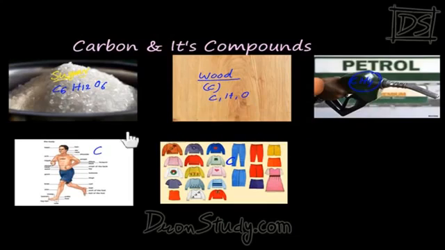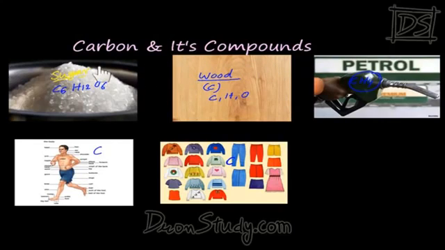Carbon is present everywhere. Sugar contains carbon, wood contains carbon, in petrol, and even in our body there is carbon. Our body is in fact made up of carbon. Our food is made up of carbon. That means carbon is such an element which plays the most important role in our daily life. Carbon is present in everything. So, carbon has a lot of compounds which we use in different forms. We will deal with all these compounds in this chapter named carbon and its compounds.